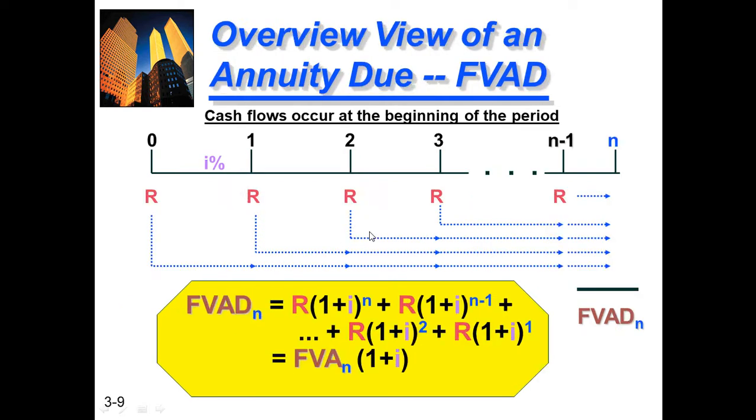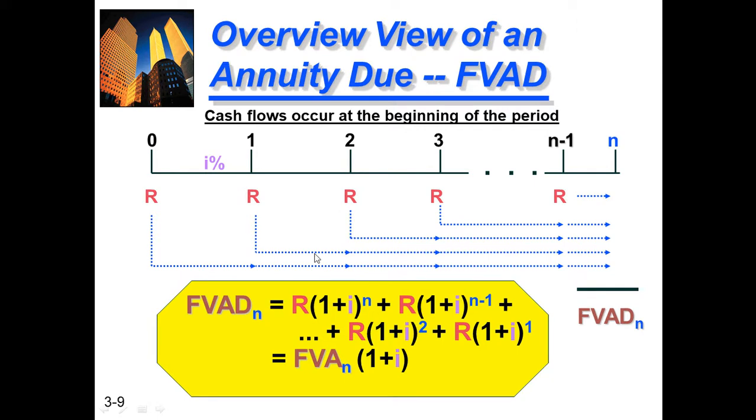Clear? Next, annuity due. In annuity due, I told you that the investor will pay periodic cash flows to the bank at the start or at the beginning of the year, the 1st January of the year. So one is paid at 0, second is paid at 1, third is paid at 2, fourth is paid in the third year, and so on.